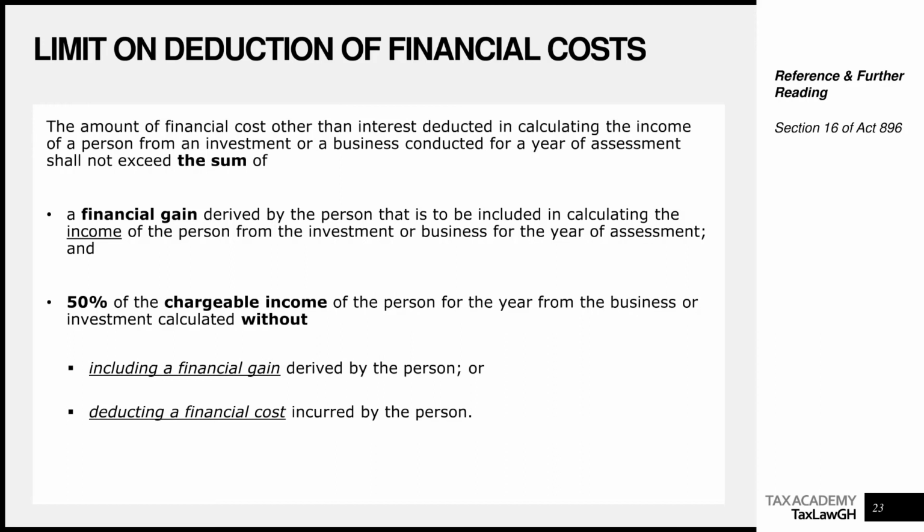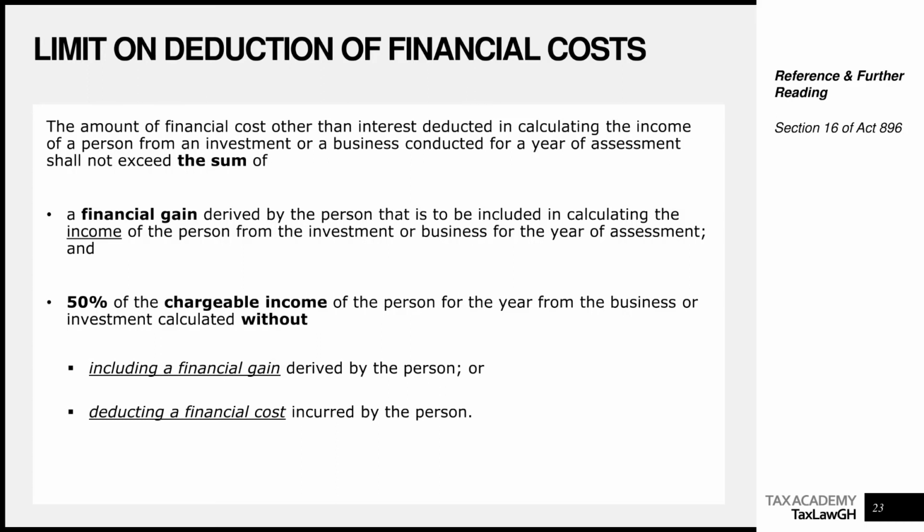So now let's define CI star. CI star, which is chargeable income adjusted or modified, equals CI, which is your normal chargeable income. And remember, the law says chargeable income computed without including a financial gain or without deducting a financial cost. So what we do, we will add back the financial cost and we will deduct financial gain.